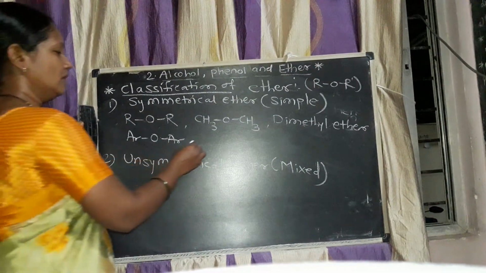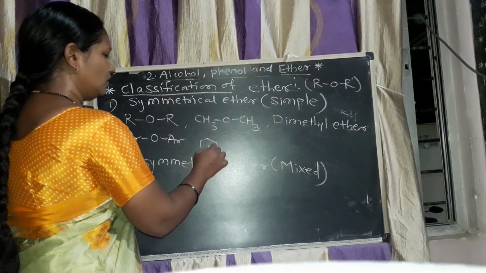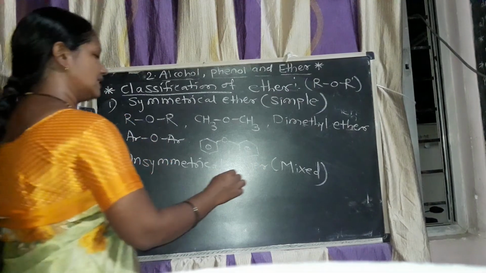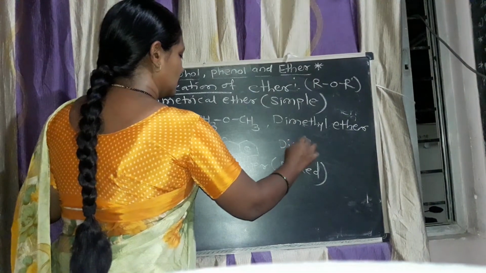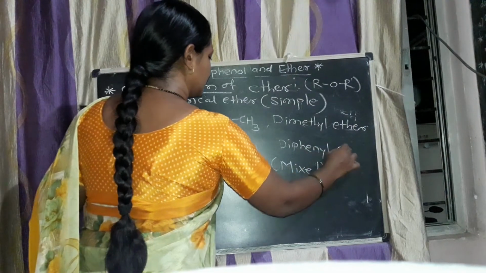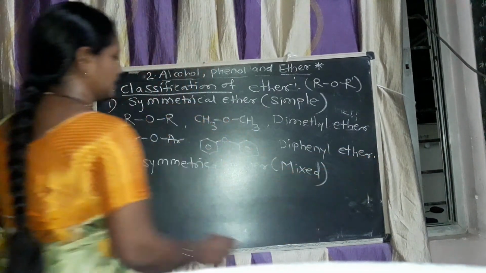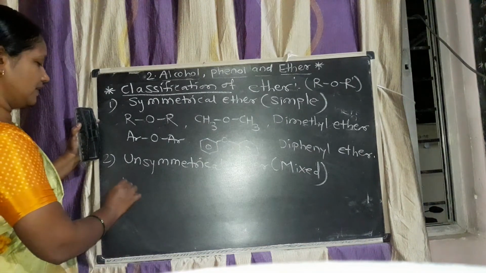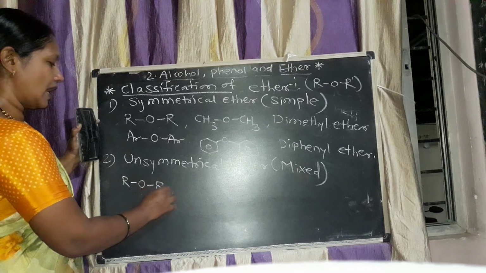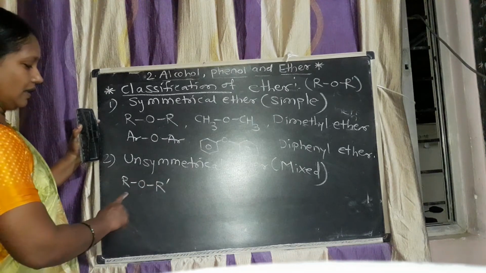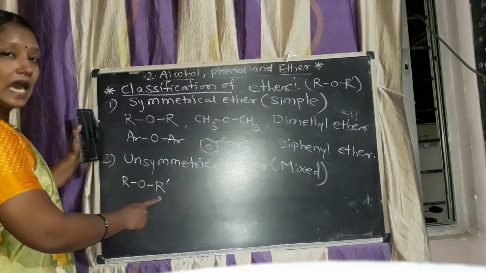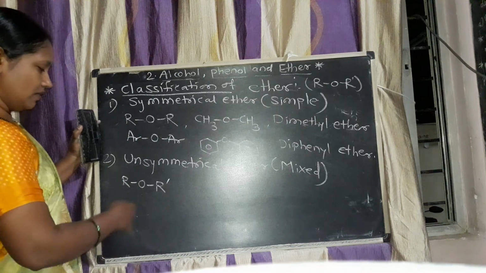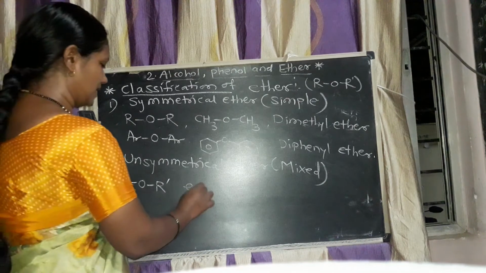The next one, like two same phenyl benzene rings are present. Therefore it is diphenyl ether. Like this, first one is the symmetrical ether. Second one, unsymmetrical, means the two alkyl groups are different. Like this, one is R, another one is R', meaning both are different, or aryl, like this one. For example,